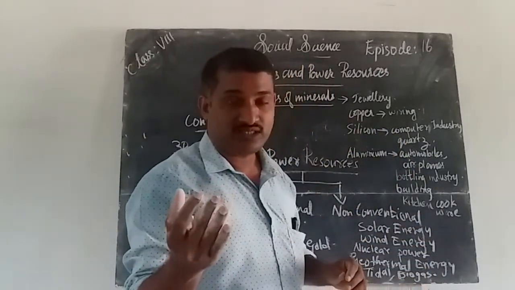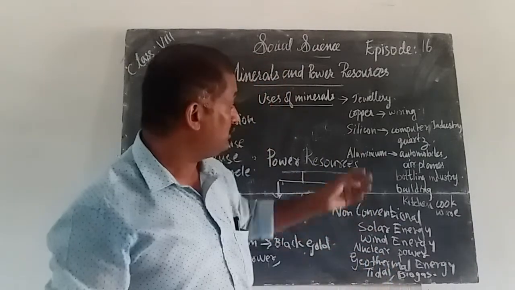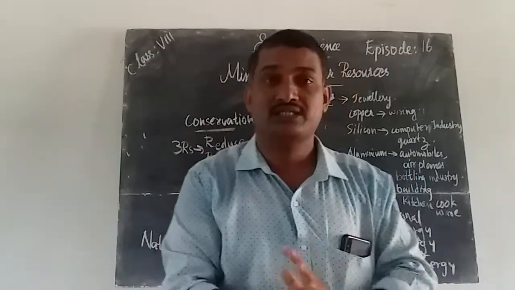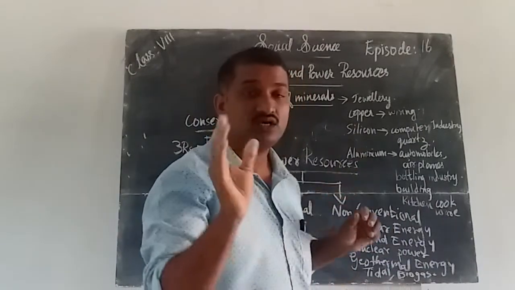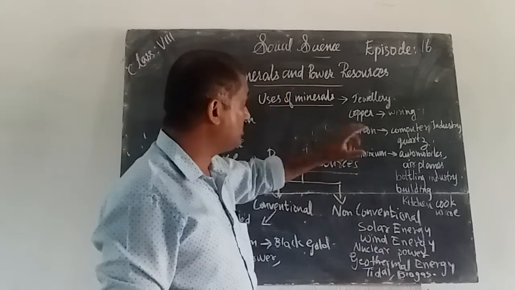Next is silicon. Silicon is mainly used in the computer industries, especially quartz. Silicon is also a mineral. These are also valuable for this computer industry. So these are the uses of silicon.